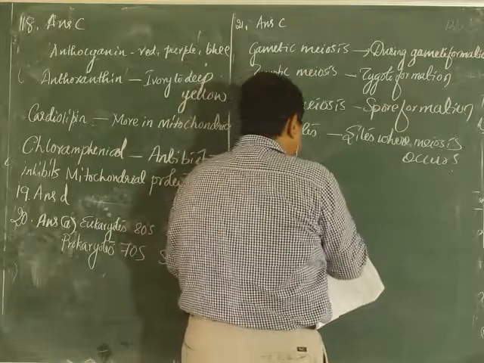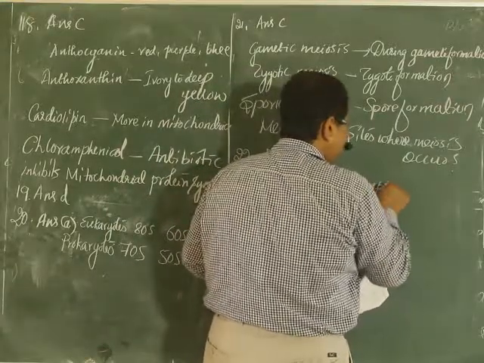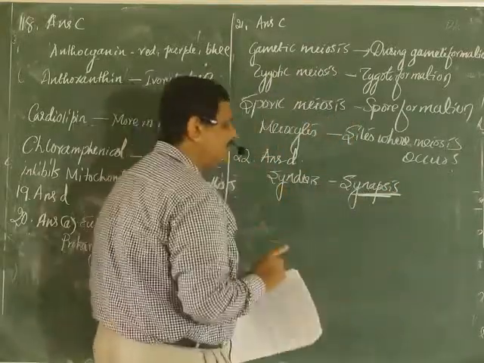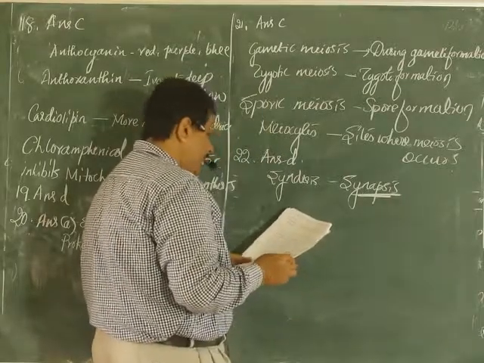Synapsis means synapses, you know, this word is familiar to you. Synapsis is pairing of homologous chromosomes.